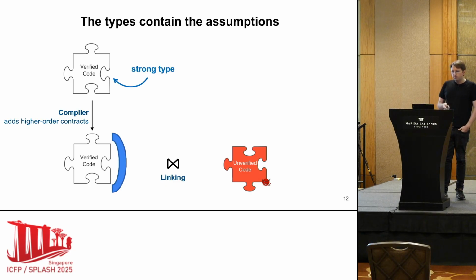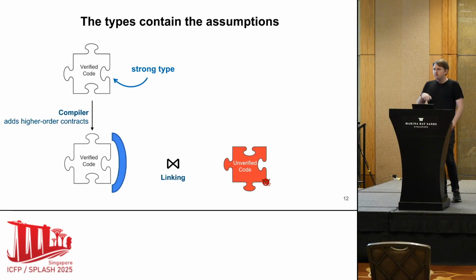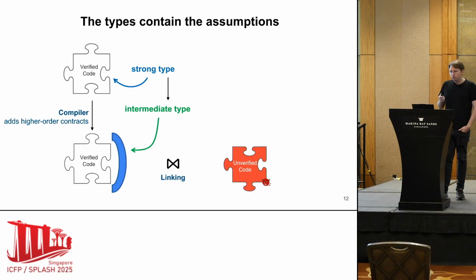So the user uses this strong type to verify the program, and then during compilation, this type will get simplified to something we call an intermediate type.